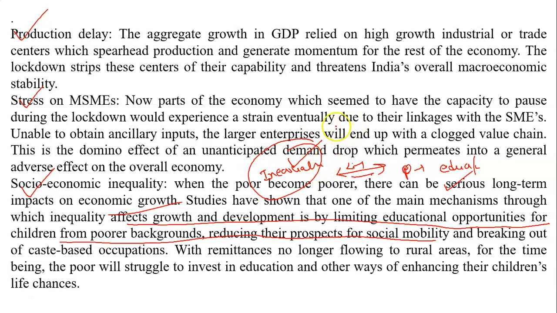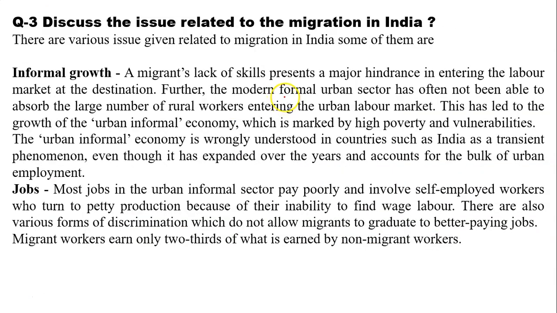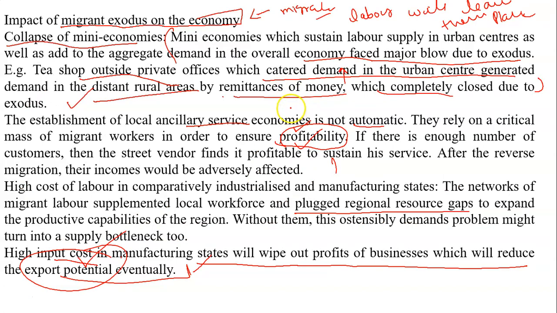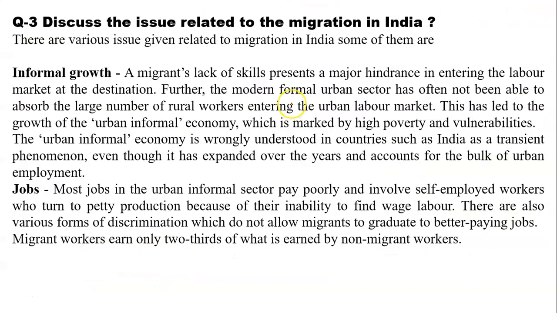So we can say that migrant labor is very important for our economic growth and for our social security and upliftment. So these were all the points which I have covered. You can take them while writing your answer.